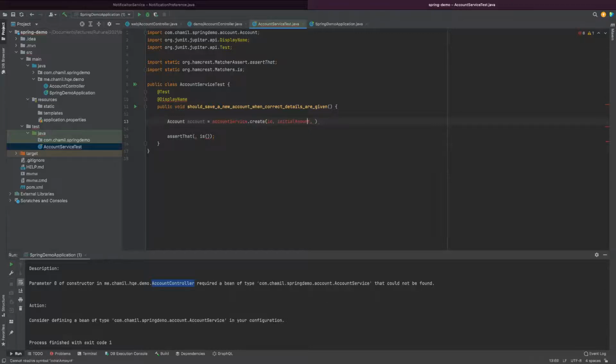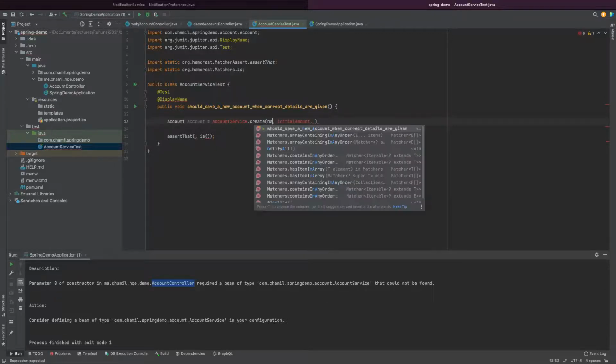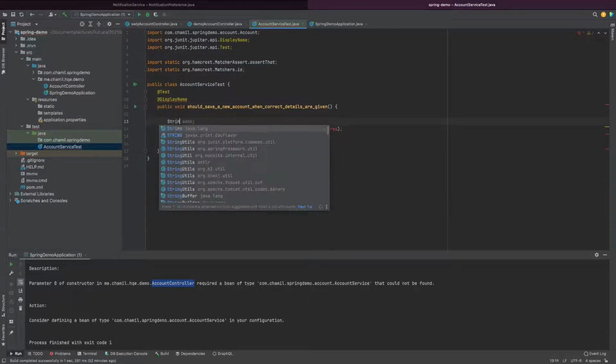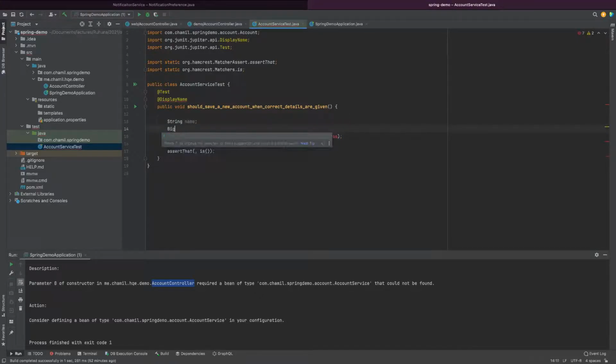So ID, not ID. What was that? Name, initial amount, address. Those are the requirements. Now what I'm doing is I'm going to create local variables like this: string name, double initial amount, string address. Okay, name is something like this, and initial amount is 1000, and the address is something like this.